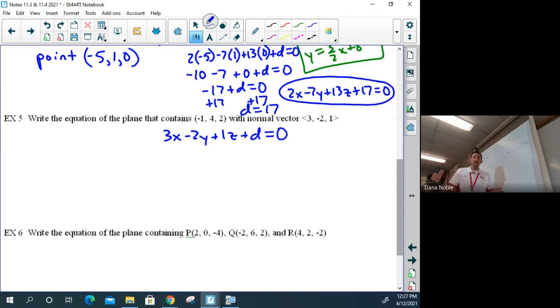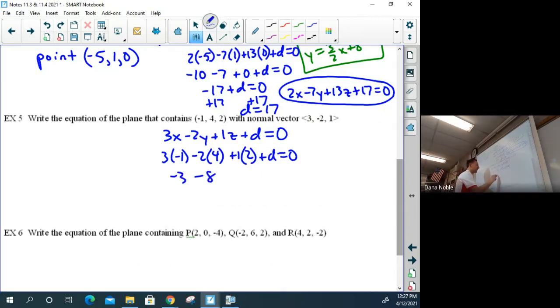We need to know what the d is. Let's plug in the point. 3, -1, -2, multiplied by 4, plus 1. And clearly I don't have to write the 1. I'm just trying to keep it nice and organized. Plus d equal to 0.